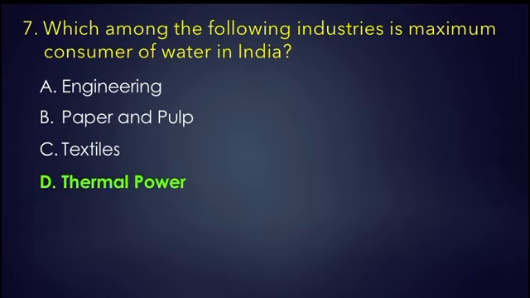because thermal power plants account for 88% of total industrial water use, followed by engineering 5.05%, pulp and paper industries 2.26%, textile industries 2.07%.